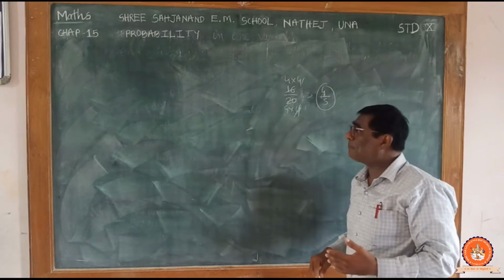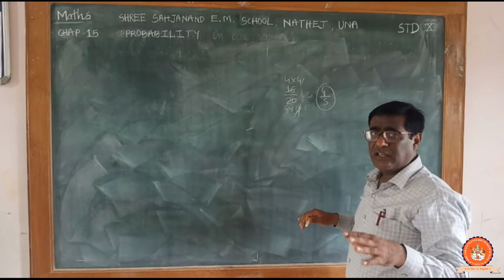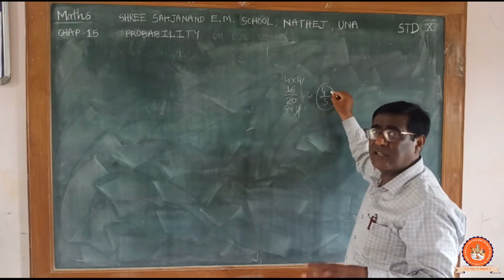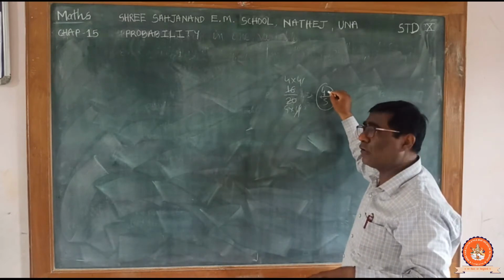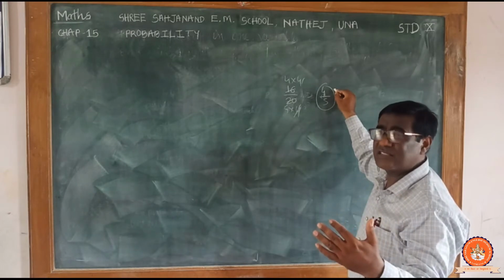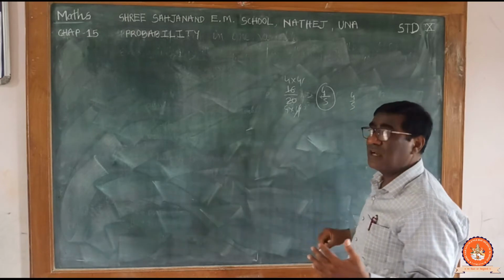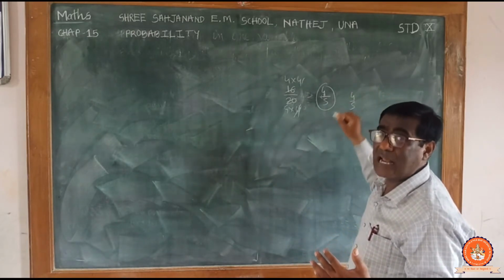So the probability of India winning the match is 4 by 5. It means if 5 matches are played, in 4 matches India will win. Out of 5 times, India will win 4 times.